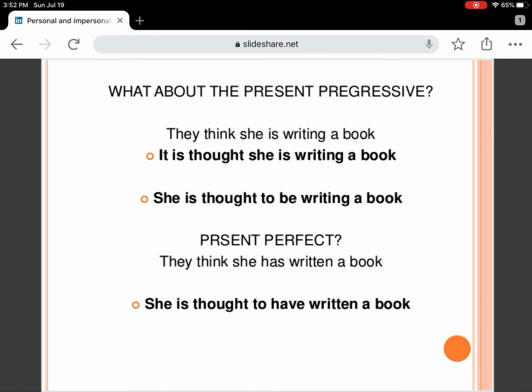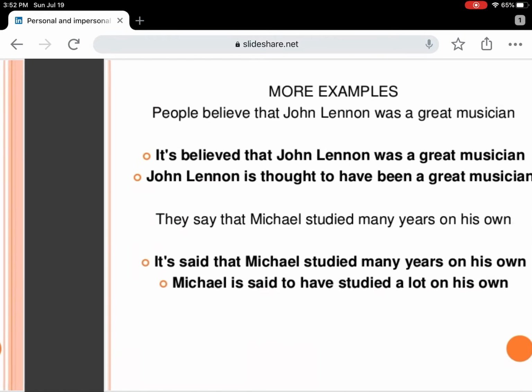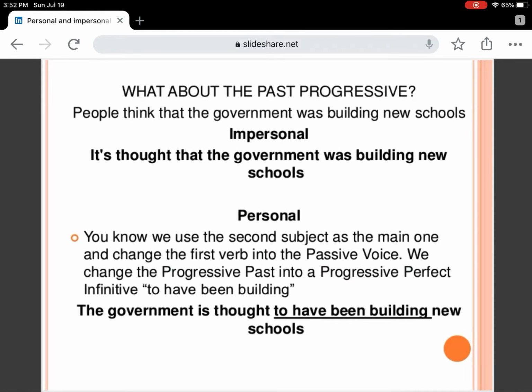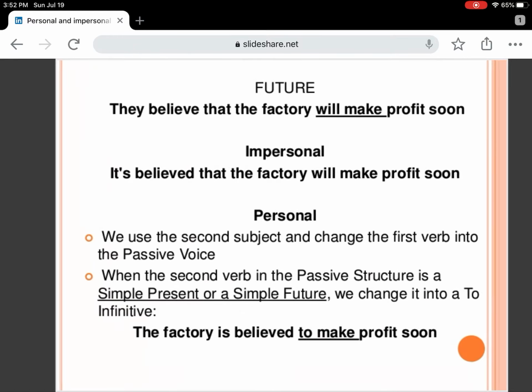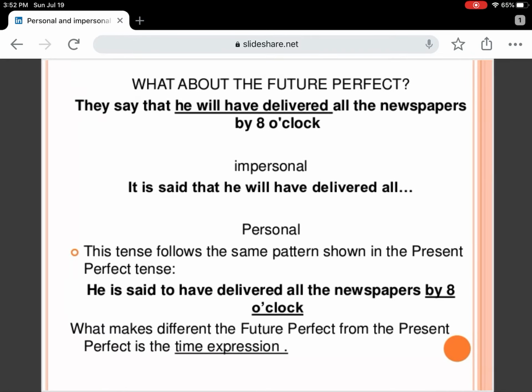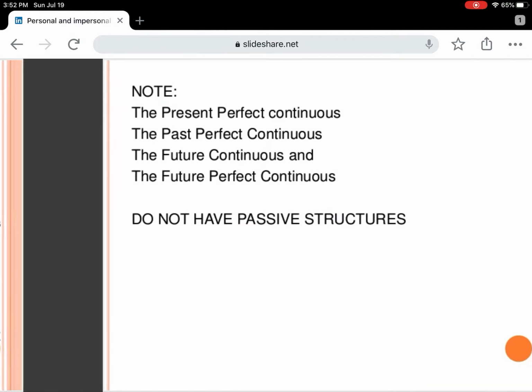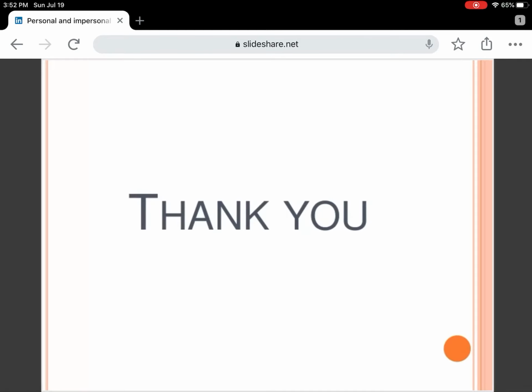I'm gonna upload these. I'm gonna send you the link of this PPT file so you can recheck it later. And you have there present progressive, present perfect, past, and some other examples: past progressive, past perfect, future, future perfect, and some more examples.